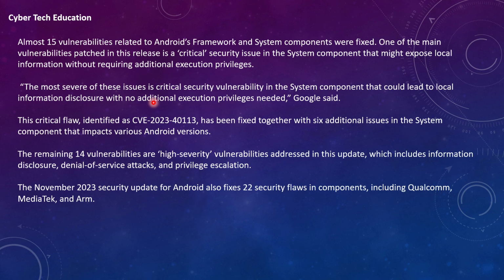When we discuss the 15 vulnerabilities related to Android and the system components, these were fixed. One of the main vulnerabilities patched in this release is the critical security issue in the system component that might expose local information without requiring additional execution privileges. The most severe of these issues is this critical security flaw in the system component, which leads to local information disclosure with no additional execution privileges, as per the Google site.